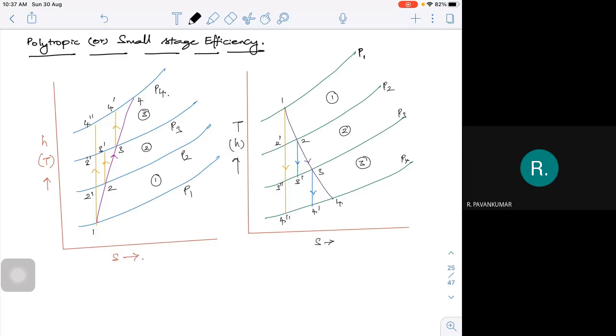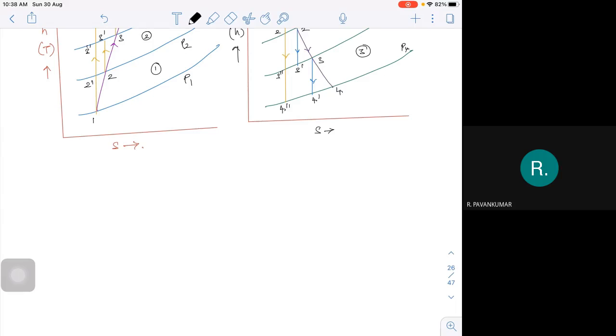Good morning. We'll be starting with the last subtopic in your thermodynamic analysis, that is your polytropic and small stage efficiency. As I told, when we go for multi-stage expansion or compression, whatever it may be.